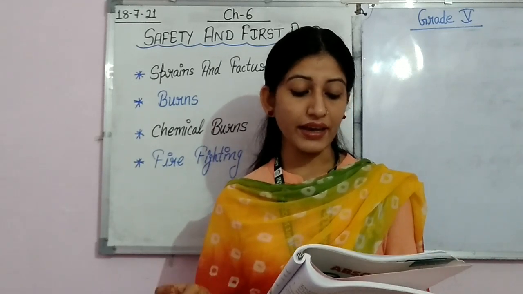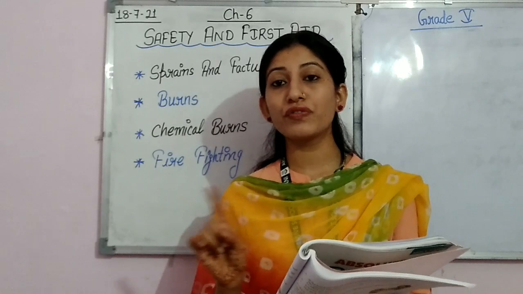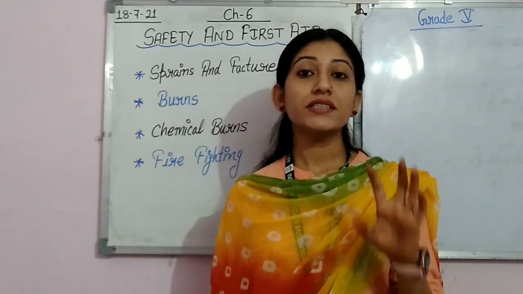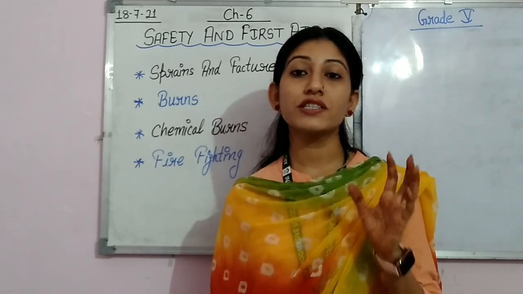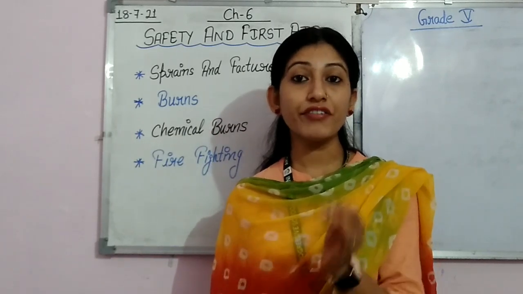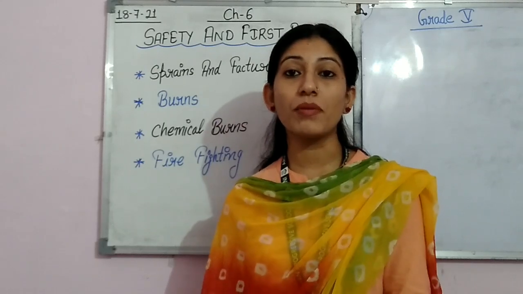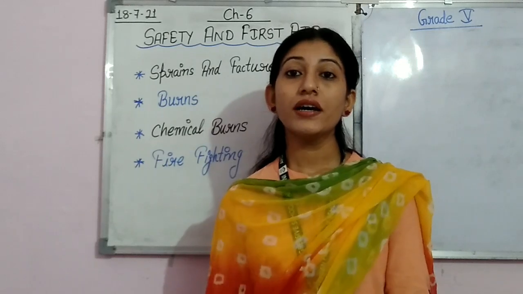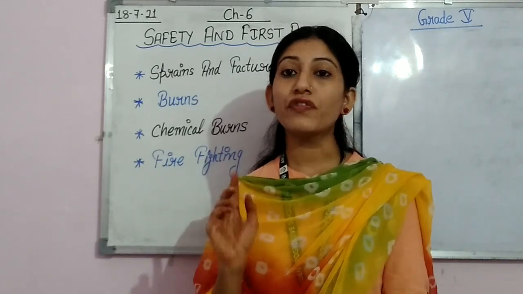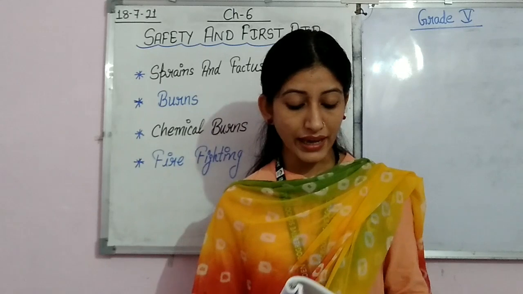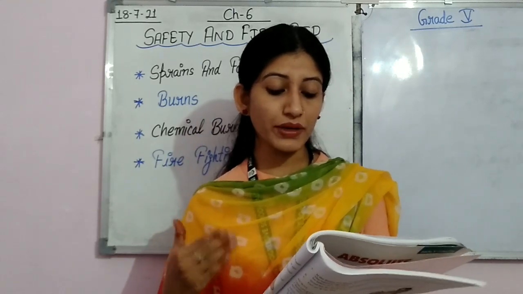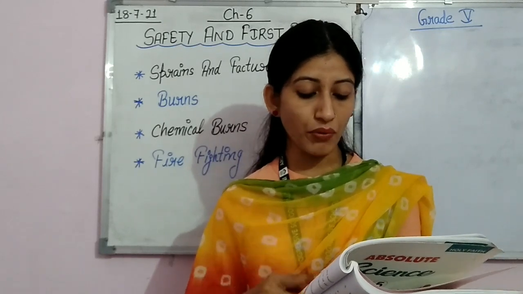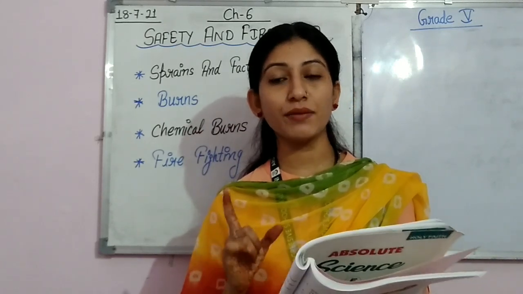Second thing, in case of fractures, do not move the patient as far as possible. It means if any person is suffering from a fracture or a sprain, give first aid to that person at the place where that person is sitting. Don't ask that person to move from their place. Then, if the patient has to be moved, tie a splint to give support to the broken bone and to prevent unnecessary movement.